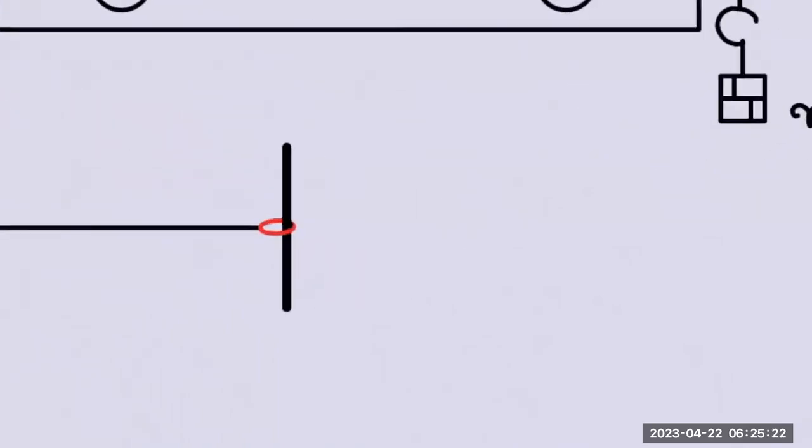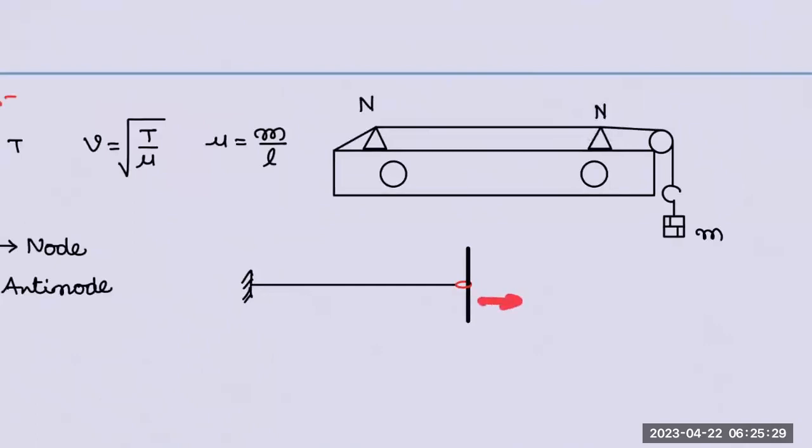Concentrate. Ring, I'll use red color. I want you to get the feel that the ring is on the rod. Now you can see that. Can you see the ring? The rod is passing through the ring. In this case, if you stretch it a little bit, then the string will have tension. But this end is not fixed. It can freely move on the rod. This end is called the free end.